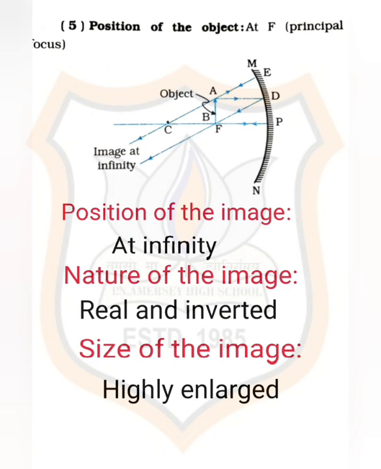So when the object is placed at the principal focus, the image will form at infinity, and the nature of the image will be real and inverted. Also, the size of the image will be highly enlarged as it is at the infinite position, just opposite to situation 1.